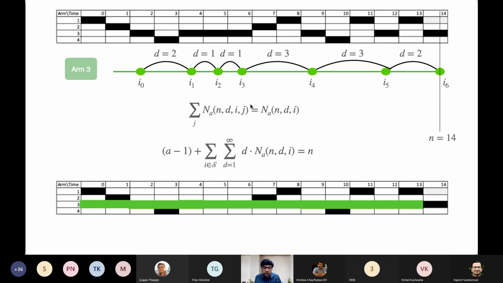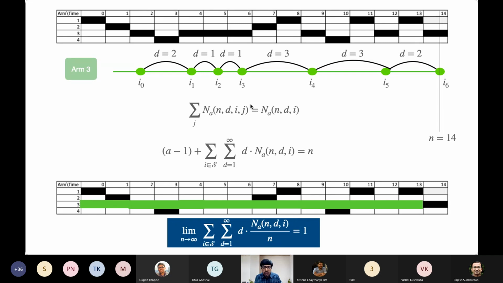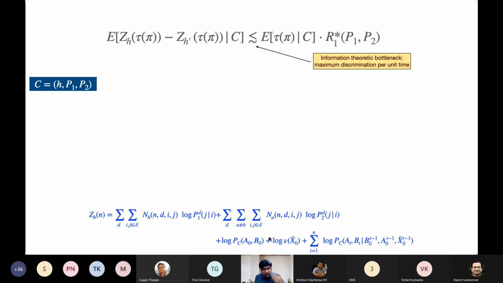In other words, if we take limits as n goes to infinity, the long-term fraction of times we observe a transition from state I, and that transition happening after D time instances, has to satisfy this important equation. So as usual, like before, we carry out our analysis. We write down the log likelihood ratio between two different configurations. In this case, the configuration has P1 and P2 intact because we know P1 and P2. The only change will be in the H prime, in the H variable.